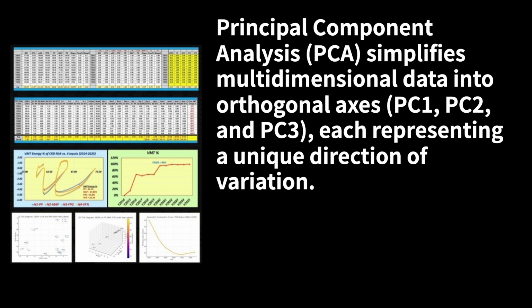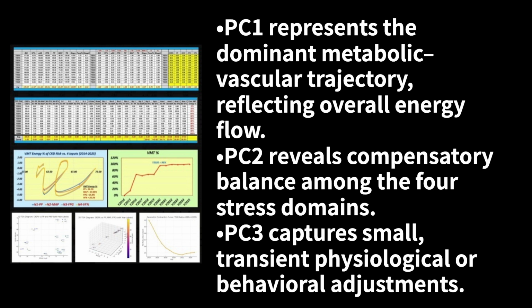Principal component analysis, PCA, simplifies multidimensional data into orthogonal axes, PC1, PC2, and PC3, each representing a unique direction of variation. PC1 represents the dominant metabolic vascular trajectory, reflecting overall energy flow. PC2 reveals compensatory balance among the four stress domains. PC3 captures small, transient physiological or behavioral adjustments.